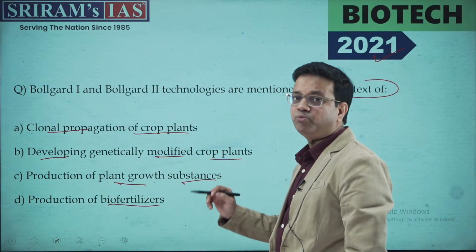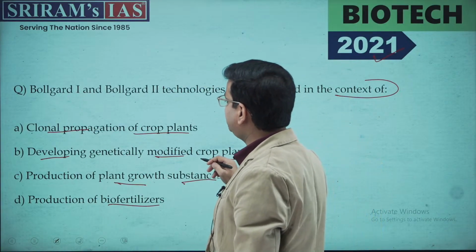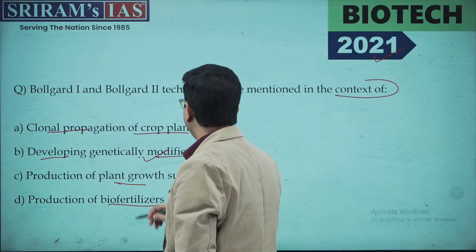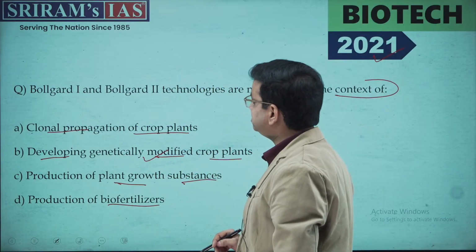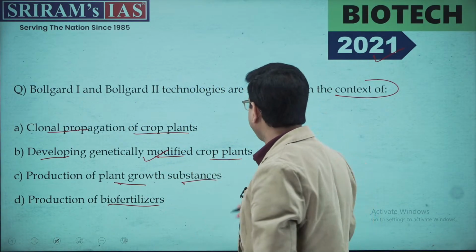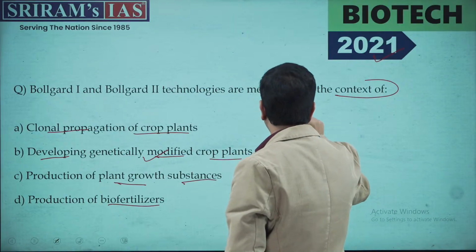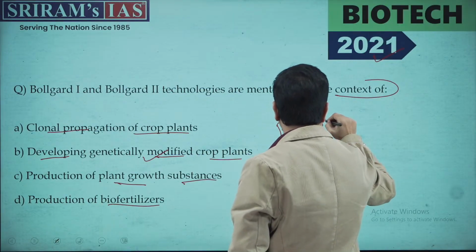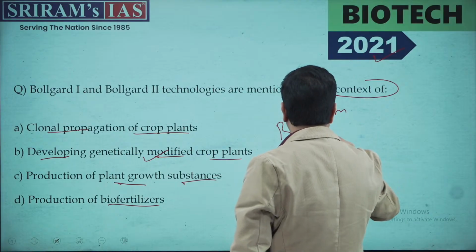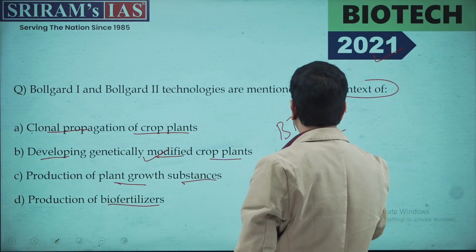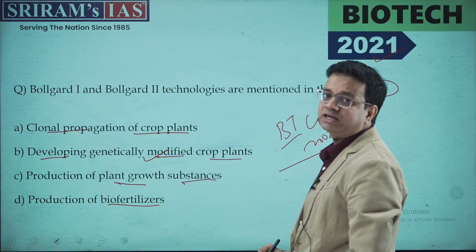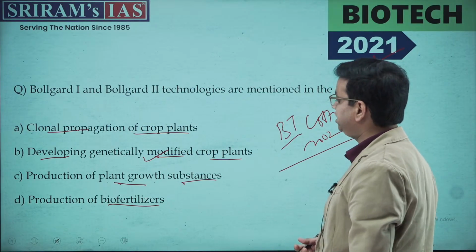Now, Bollgard 1 and Bollgard 2 was related to developing the genetically modified crop plant, right? And this was something related to BT cotton. BT cotton was introduced in India way back in 2002, right? And this was by Monsanto, a company which has actually introduced the BT cotton.